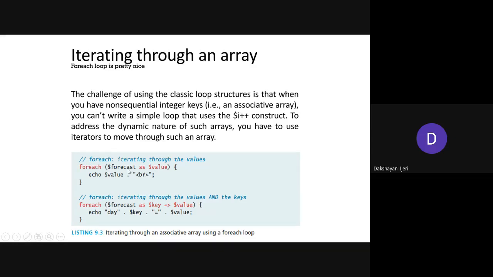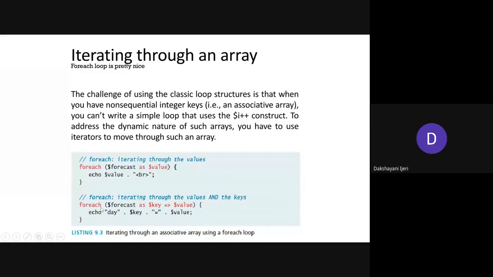For that, along with the array variable, you use the as keyword followed by $value. The $value need not be defined explicitly. Simply take it as $value in the foreach loop, which is going to point to the value associated with each key in this array variable. So with this loop, it is going to print only the values associated with each key. In the next example, we'll see how to print both the keys as well as the value associated with each key. Even that can be done.